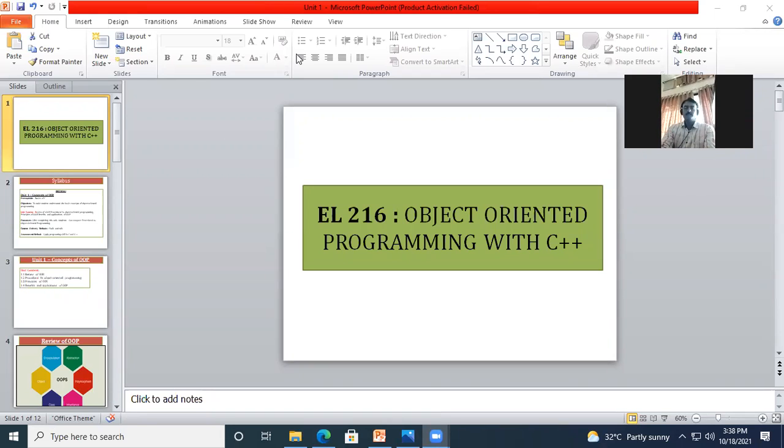Okay, I welcome you all to today's lecture. We are going to look at the next point from the first unit of the chapter. But before that, I wish to recall that we are studying object-oriented programming with C++, because there are multiple languages which implement these object-oriented programming features. So here we are dealing with C++ as one of the object-oriented programming languages.